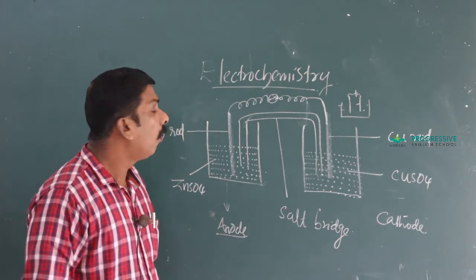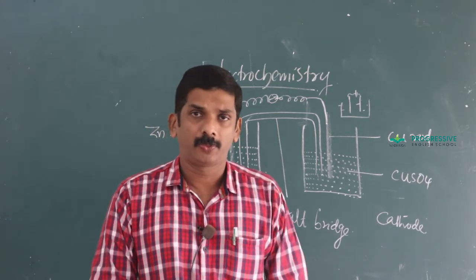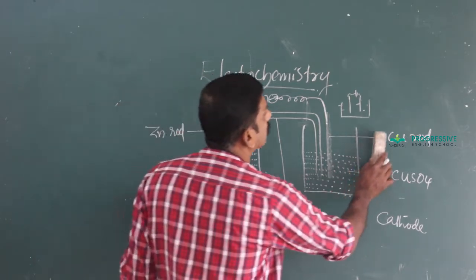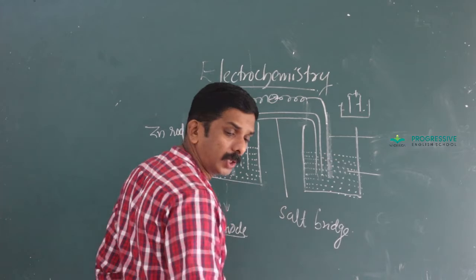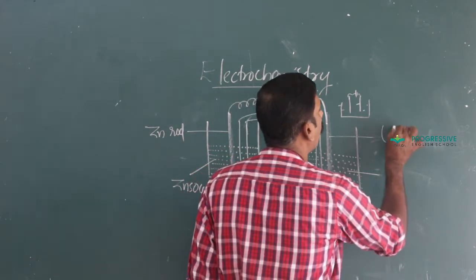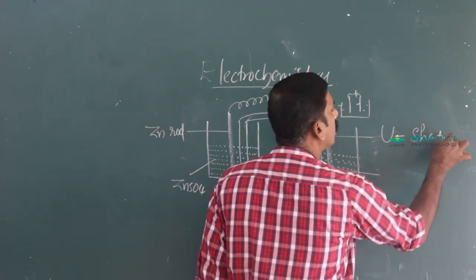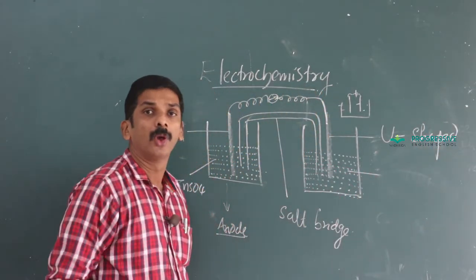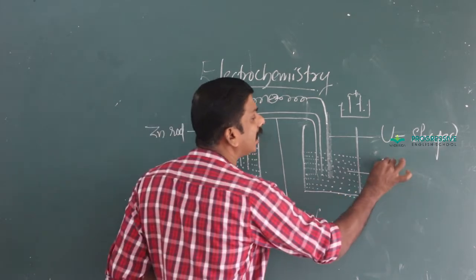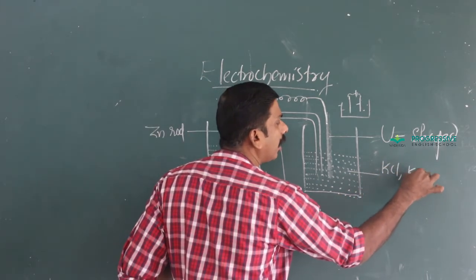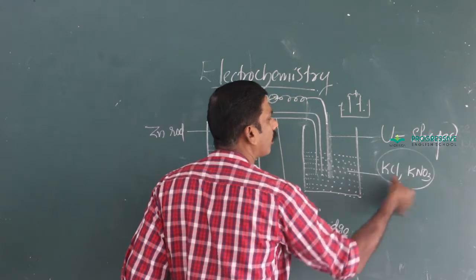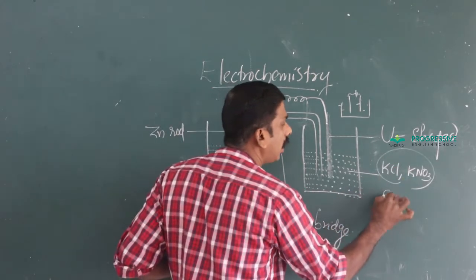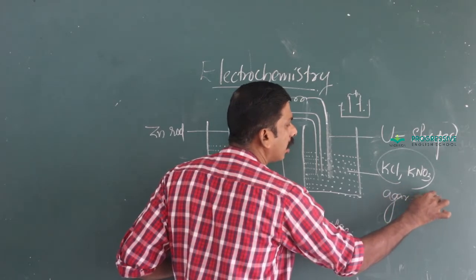Then, what is a salt bridge? A salt bridge is a U-shaped glass tube which contains inert electrolytes such as KCl, KNO3, etc., filled with a jelly form of agar-agar.